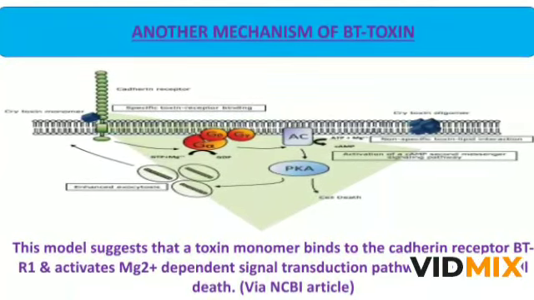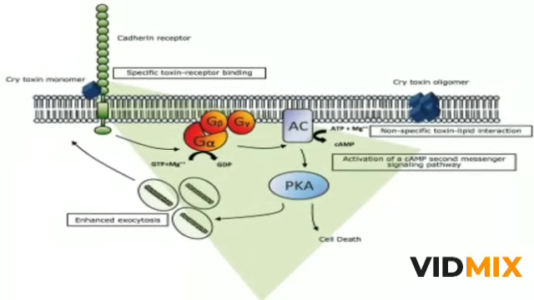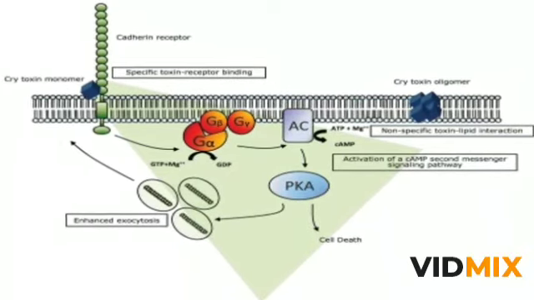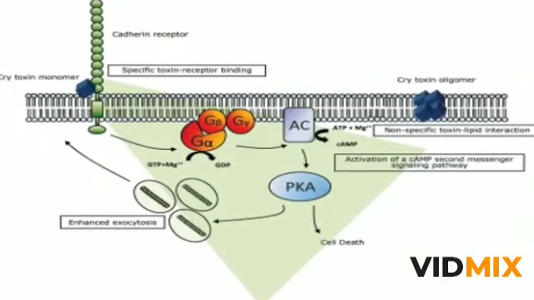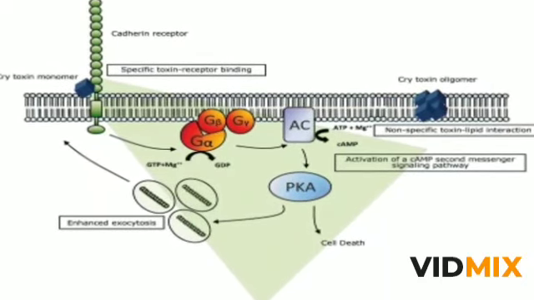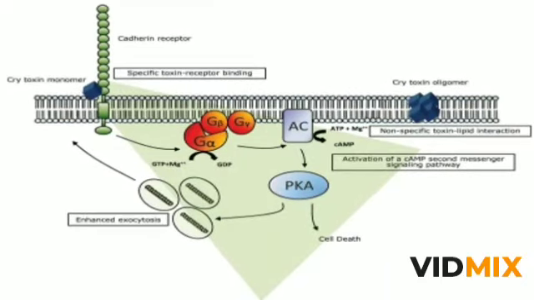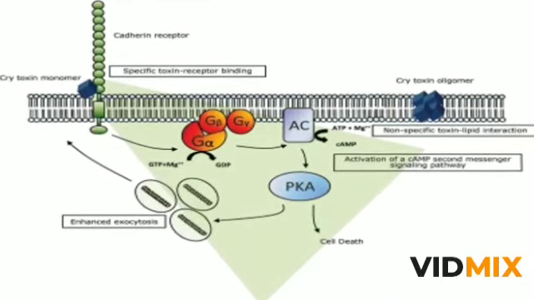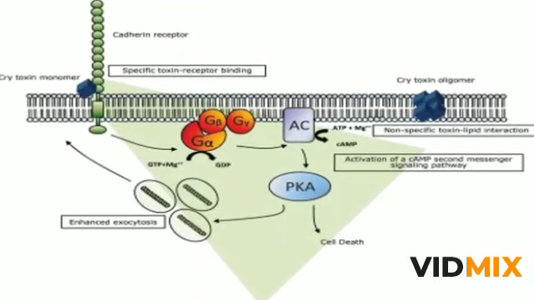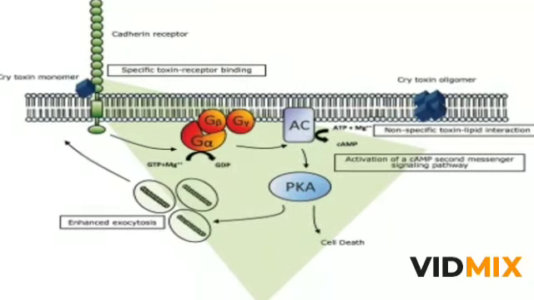Here, Cry toxin monomer binds to BT-R first. As we can see in the diagram, a signal transduction pathway involving G protein, adenylyl cyclase and protein kinase A, that is PKA, is activated. Now, as the signaling pathway is activated, this leads to the exocytosis of the BT-R receptor from the intracellular vesicles to the cell membrane. Now, enhanced display of BT-R on the cell surface facilitates recruitment of additional toxin molecules.